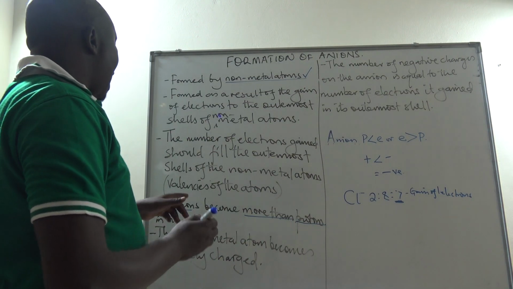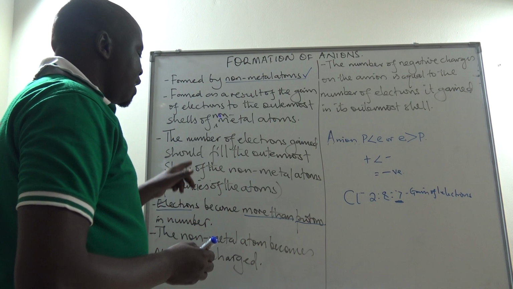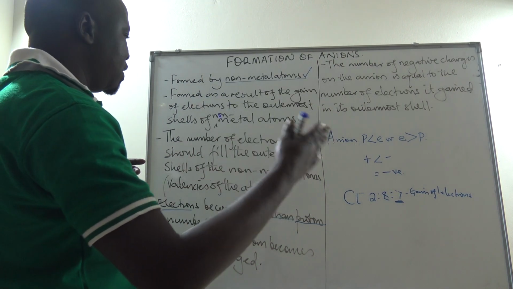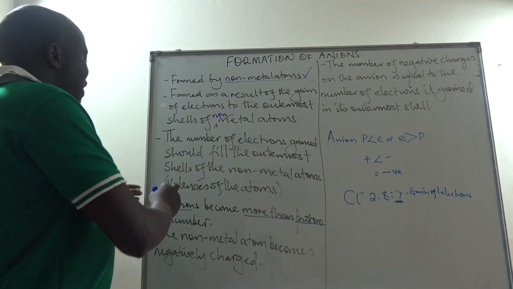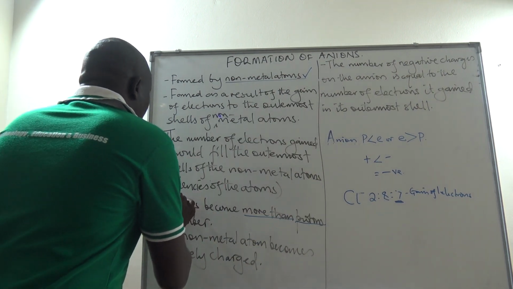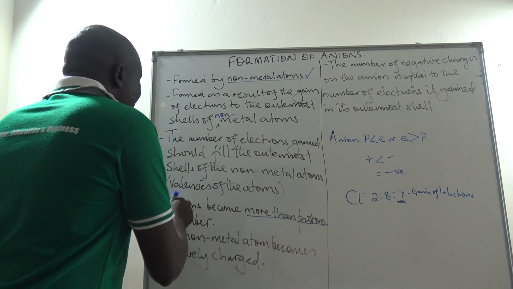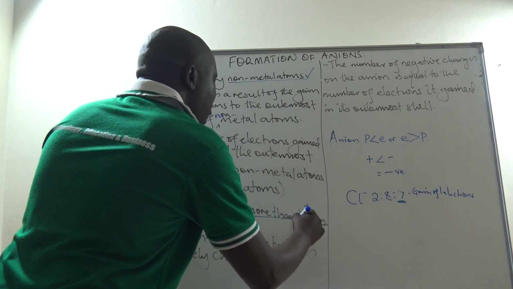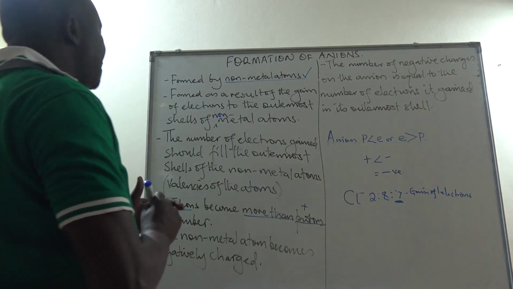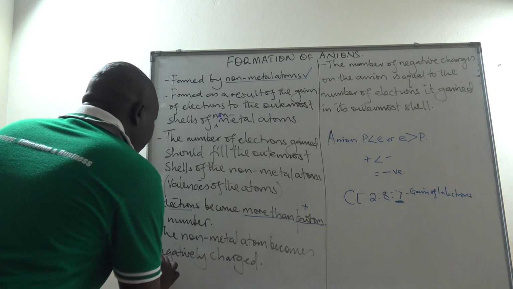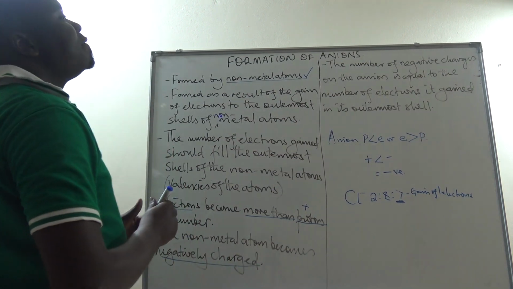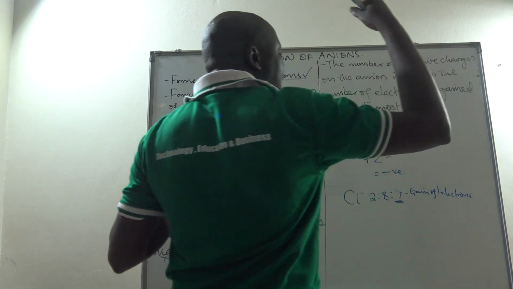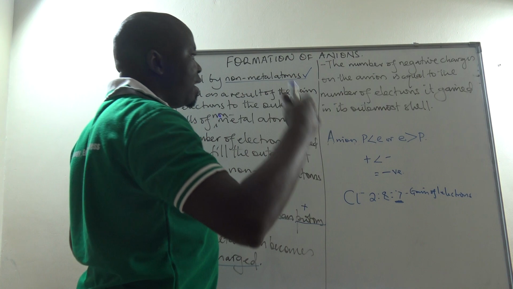So if electrons are then more than protons, and initially protons and electrons are equal in number, but if now electrons are more than protons in number, it means that the number of negative charges which is provided by the electrons, which are negative particles, will be more than the number of positive charges provided by the protons, which are positive particles. And then the non-metal atom becomes negatively charged. And the number of negative charges in this case depends on the number of electrons gained, because that will be the number of excess or extra electrons.